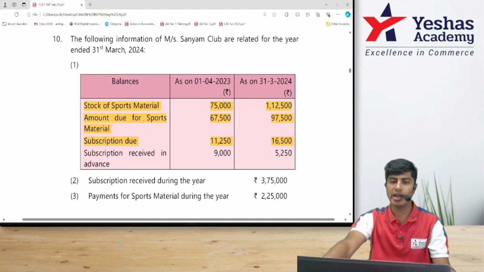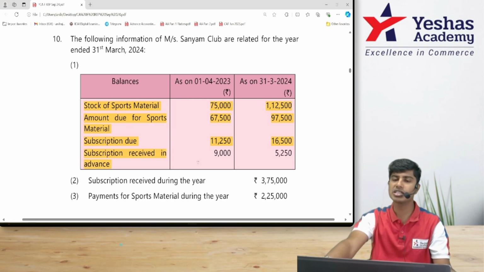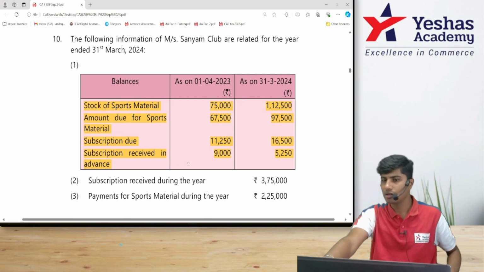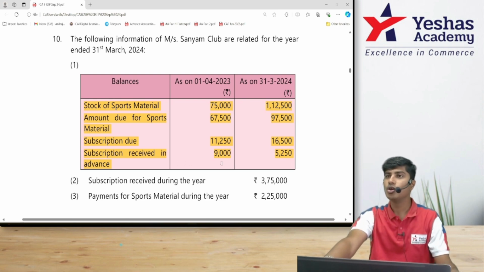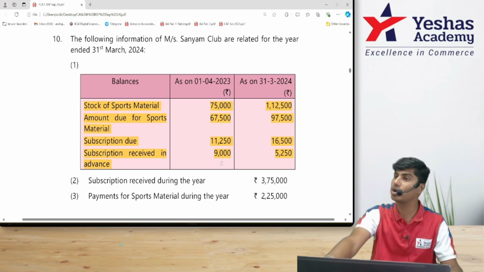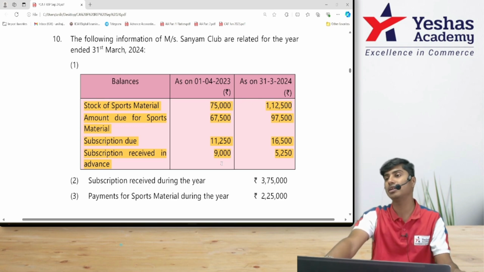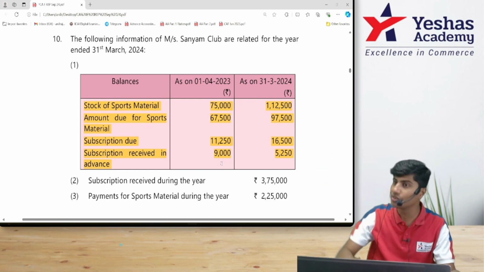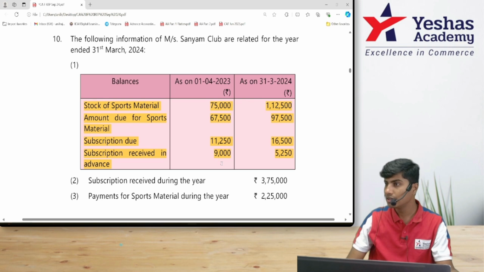Then what do I have after that? I have subscription received in advance. How much subscription is received in advance? 9,000 and 5,250. 9,000 is opening, 5,250 is closing. You have received it in advance. Before even the year begins, you collected subscription money. This is a liability. This is pre-received income. Next year's subscription money received this year. It is a liability. Am I right?